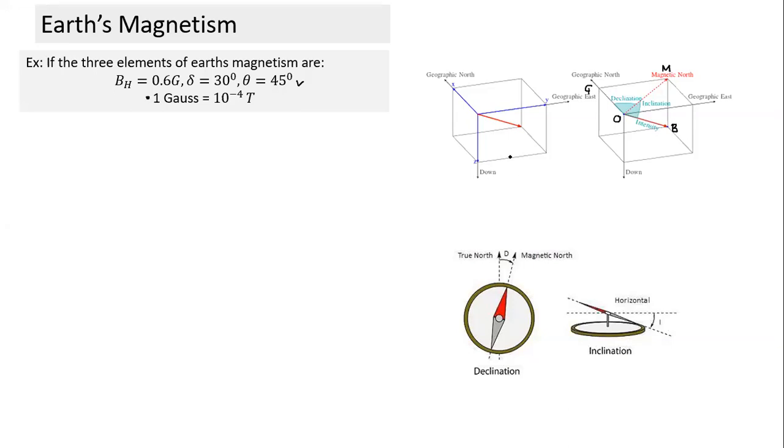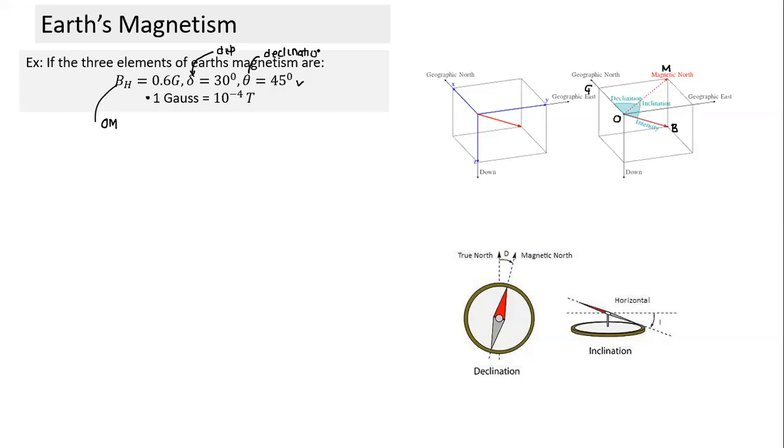Can you see what BH indicates here? It is the horizontal component. The horizontal component is OM, so OM is equal to BH. And this angle delta, let me call this the angle of declination, and there is also the angle of dip.